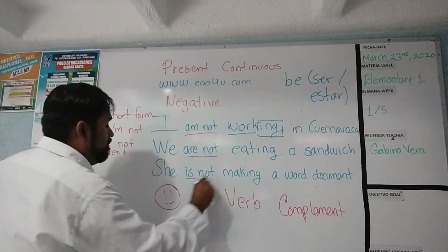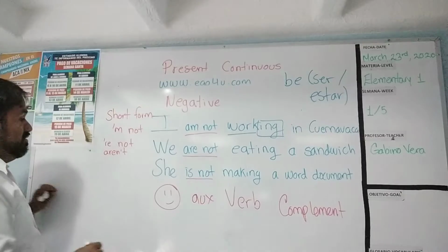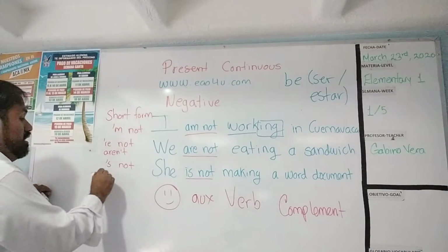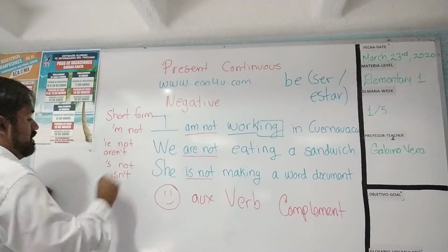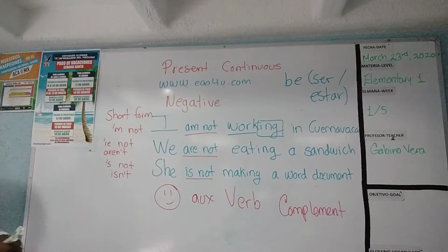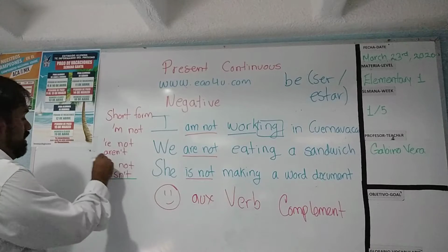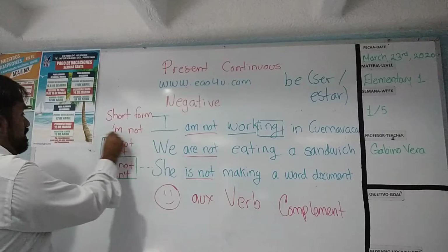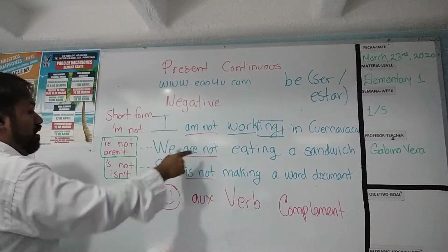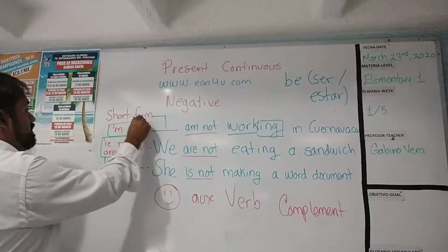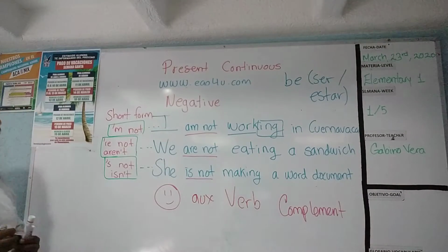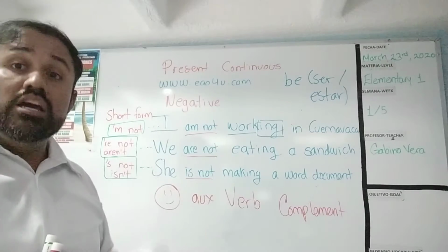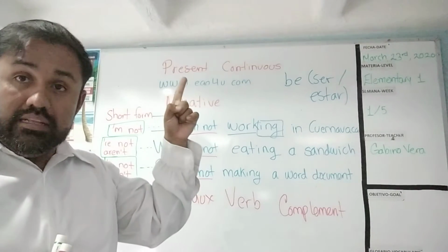And finally, you can make the contraction of this like is not or isn't. So, this is the short form of this. This is the short form of this. And finally, this is the short form of this. This is the way to create negative sentences using the present continuous tense.